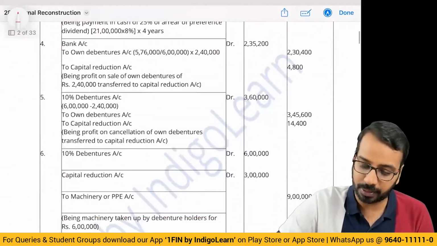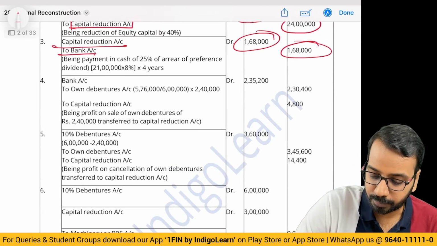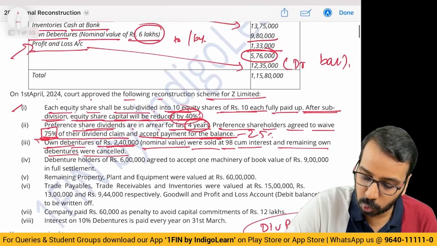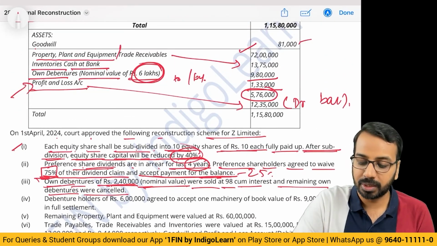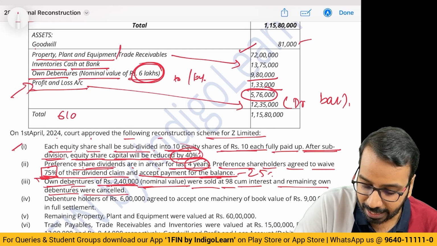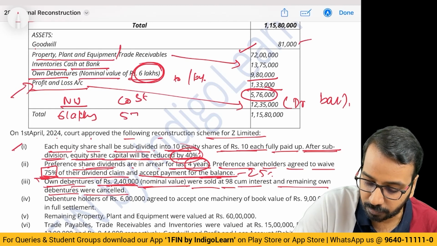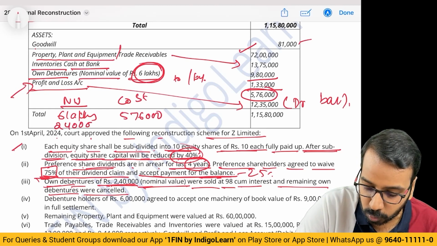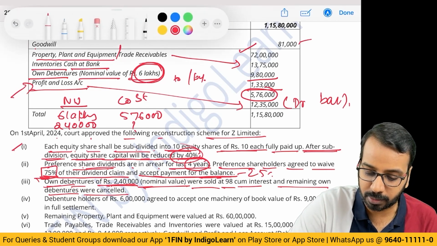So the way it works is, I'll show a separate working note, that will be easier. Nominal value is 2,40,000. What is the total nominal value? 6 lakhs. For 6 lakhs nominal value, cost is 576. I need to know what is the cost for 2,40,000. I can do a simple cross multiplication.